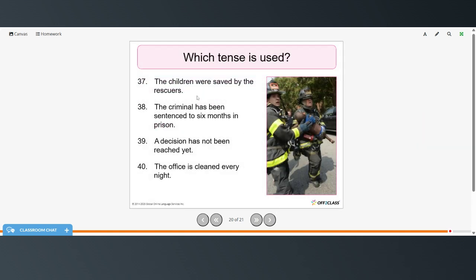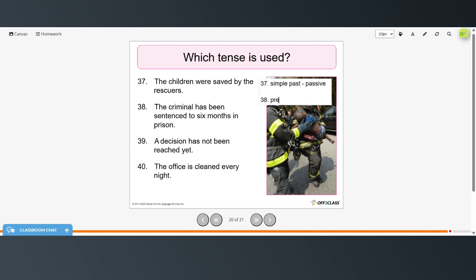All right, now you'll need to identify the verb tense that's being used. The children were saved by rescuers. Well, that is simple past. Passive. Next one, the criminal has been sentenced to 6 months in prison.